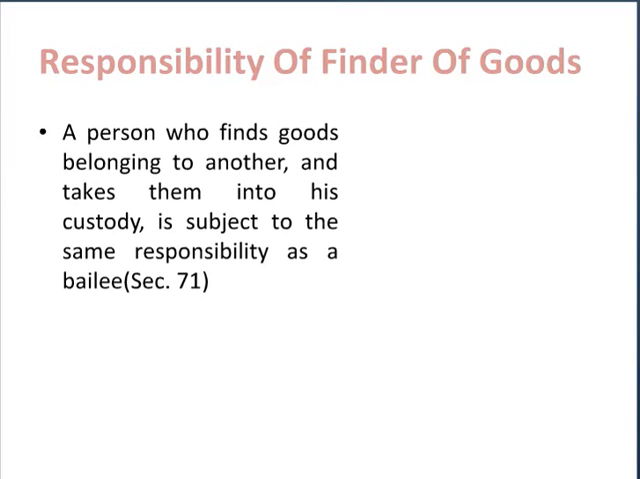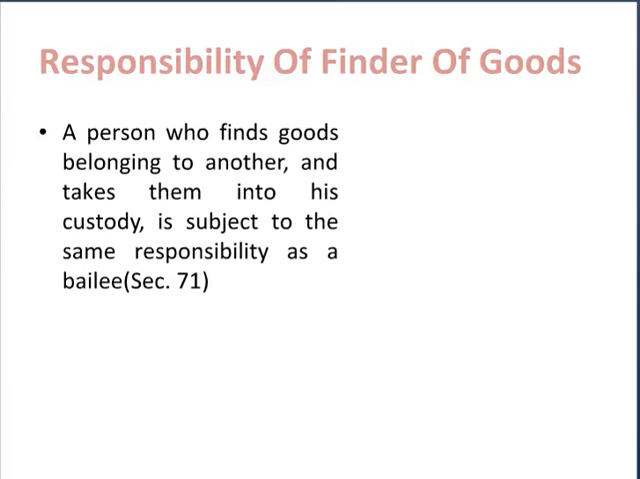And then section 71 talks about the responsibility of the finder of goods and simply says that a person who finds goods belonging to another and takes them into his custody is subject to the same responsibility as a bailee, meaning thereby law creates a contract of bailment between the person who has found the goods and the person to whom the goods actually belong.